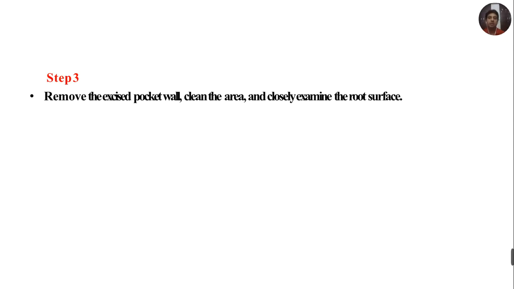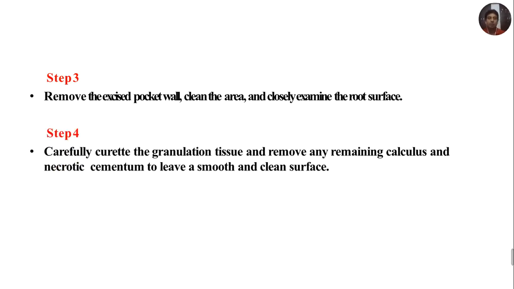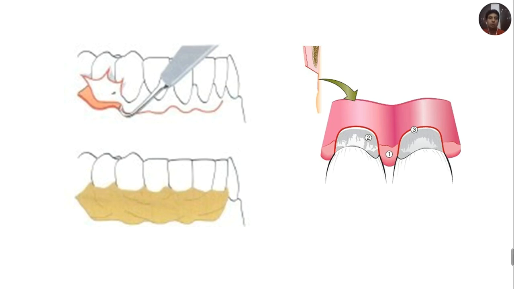In step 3, remove the excised pocket wall, clean the area and closely examine the root surface. In step 4, carefully curette the granulation tissue and remove any remaining calculus and necrotic cementum to leave a smooth and clean surface. And in step 5, the surgical area is covered with a surgical pack. We all know that in gingivectomy sutures are not given, but we have to cover the surgical area with a periodontal surgical pack. So this is how the procedure is carried out.